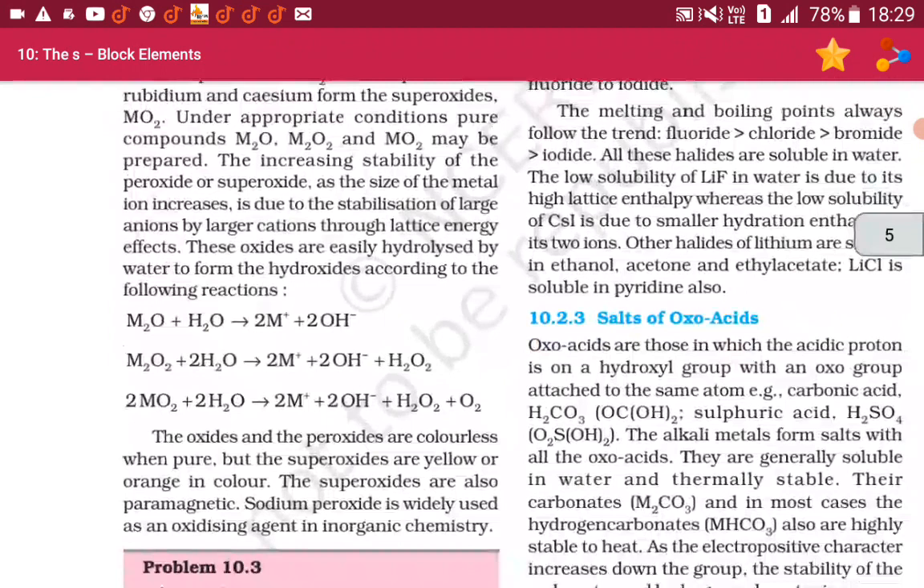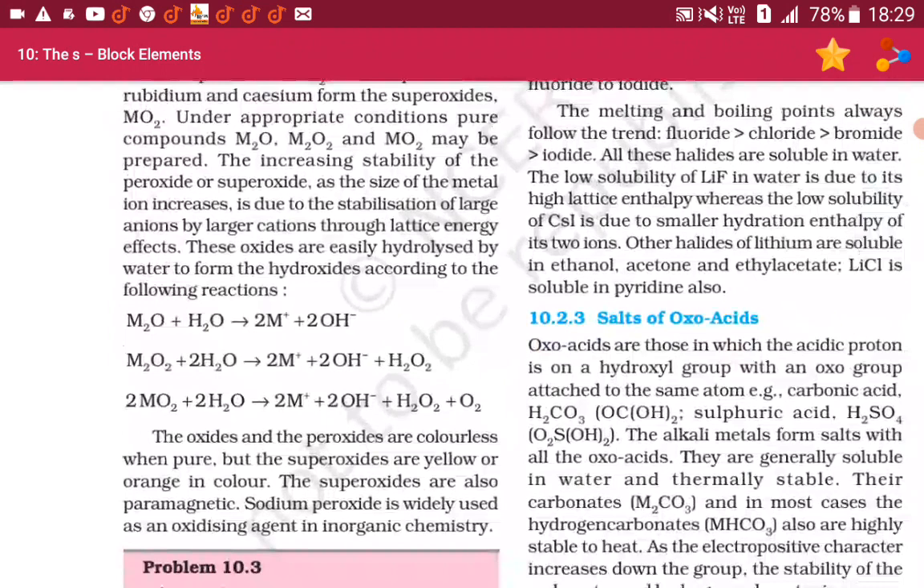M2O plus H2O gives 2M+ plus 2OH−. M2O2 plus 2H2O gives 2M+ plus 2OH− plus H2O2. 2MO2 plus 2H2O gives 2M+ plus 2OH− plus H2O2 plus O2.